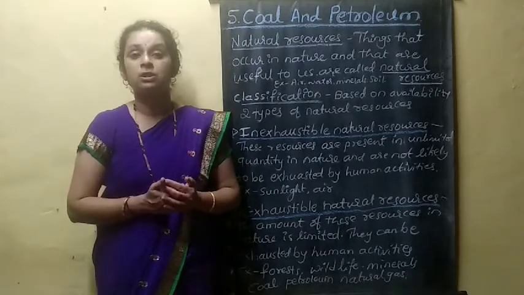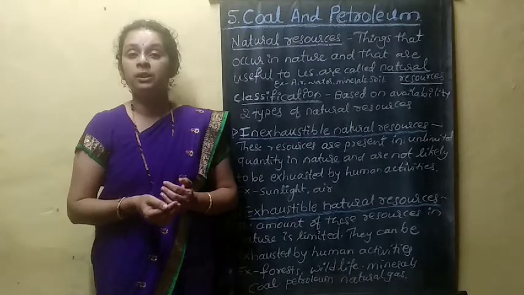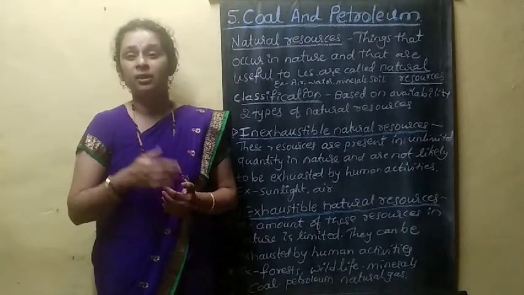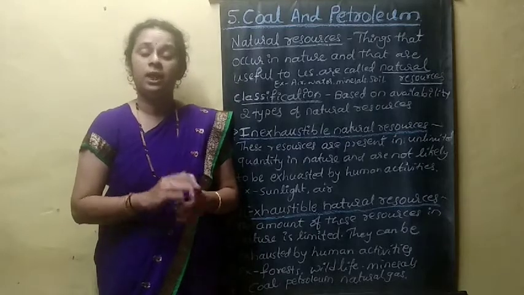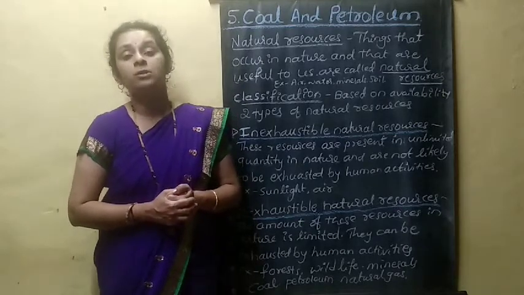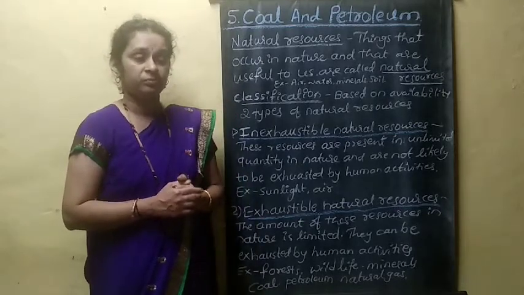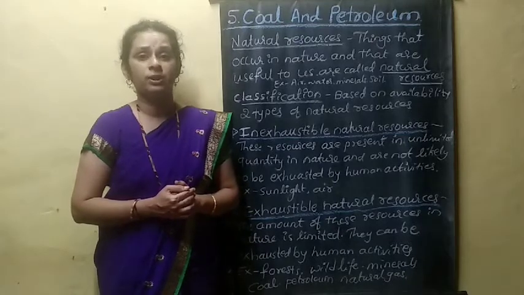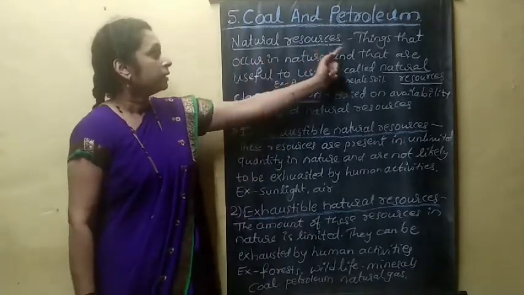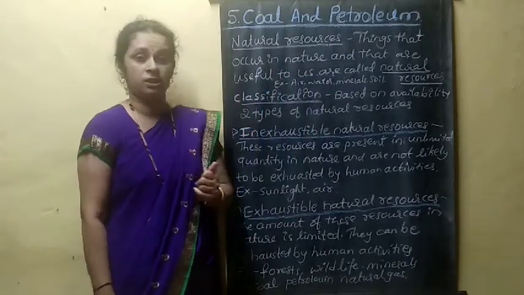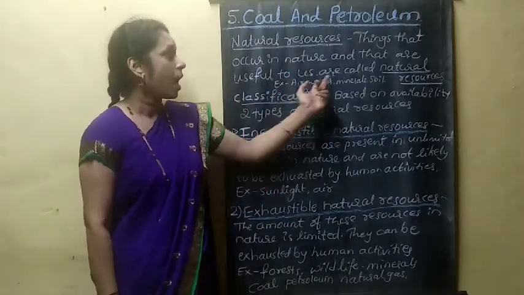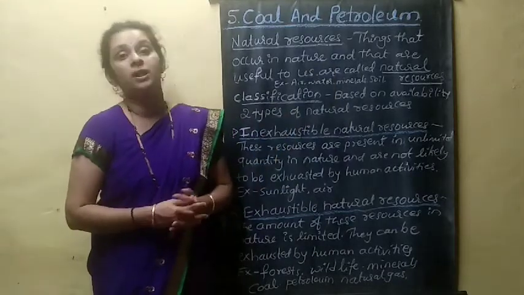They are very essential for human beings as well as other animals and organisms, and they are available in nature. Now, how can you define a natural resource? Things that occur in nature and that are useful to us or to mankind are called natural resources.